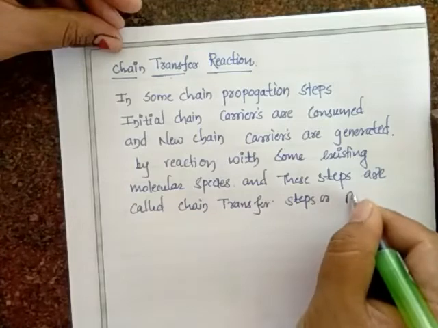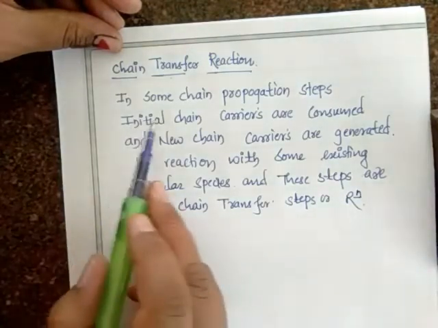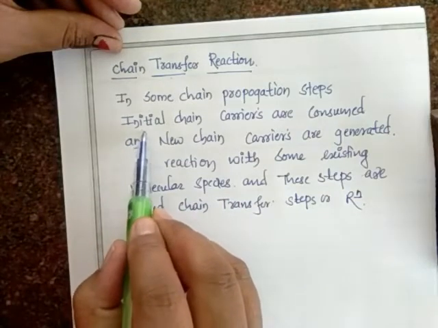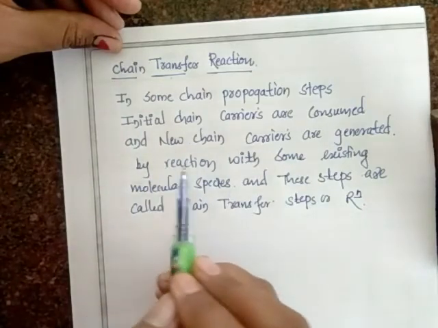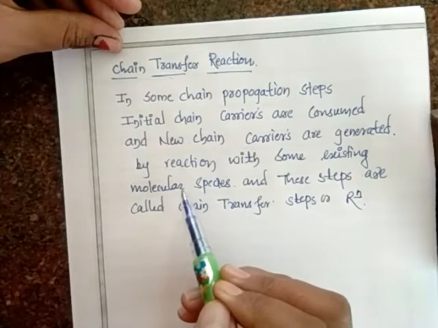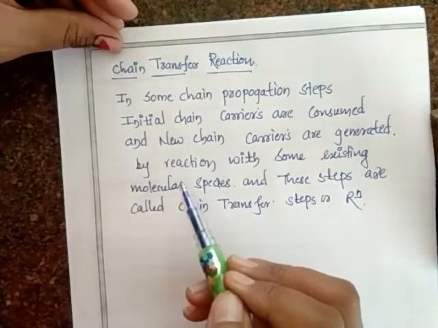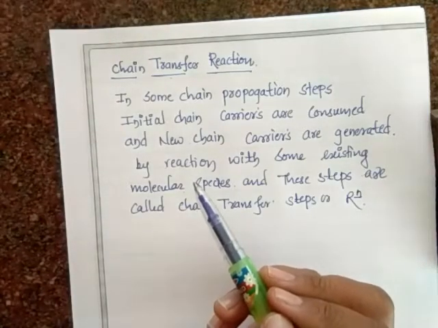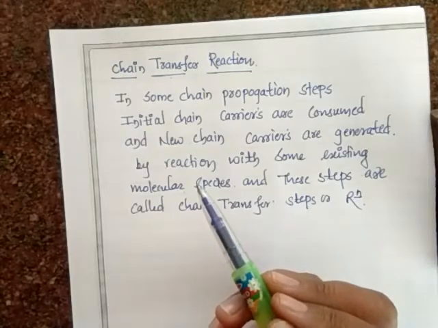What I have told about the chain transfer reaction: in these steps initial chain carriers are consumed and new chain carriers are generated by the reaction, and meanwhile some existing molecular species also get generated. Initial carriers get consumed, new ones get formed, but meanwhile existing molecular species get generated.